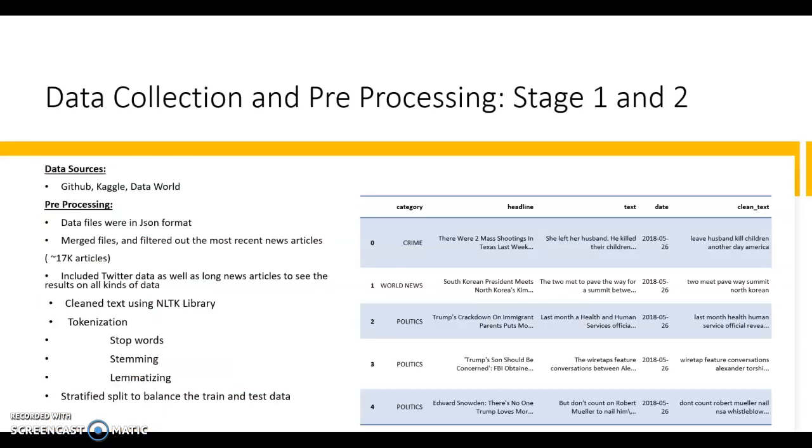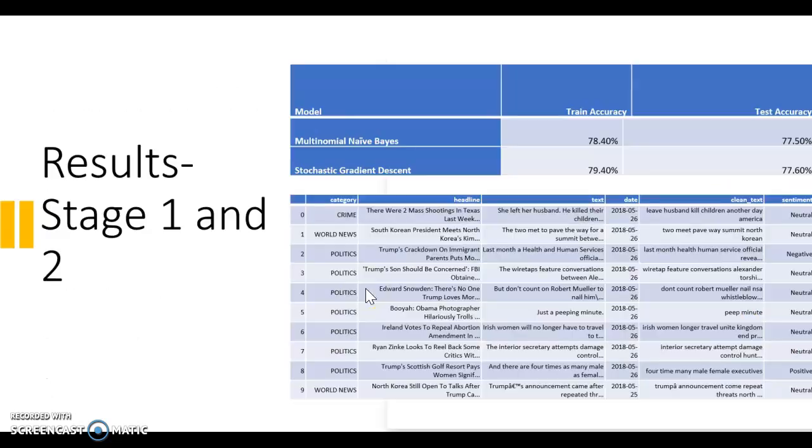The first and second stage data collection was from 3 data sources, that was GitHub, Kaggle, and DataWorld. These data files were in JSON format, and then these were merged, and the most recent articles were filtered out, and some pre-processing of the text was done using the NLTK library. Some tokenization and lemmatizing of the data set was also done. So this was the final data set that we would work on. The clean text is the final column which we'll be using for classification.